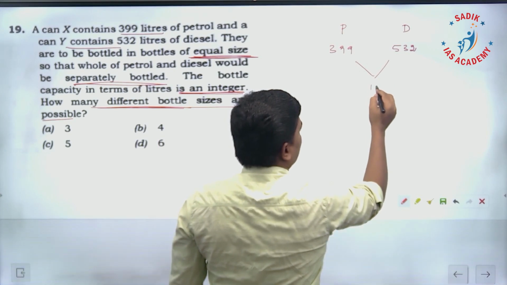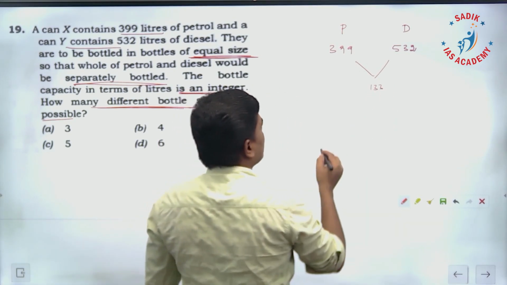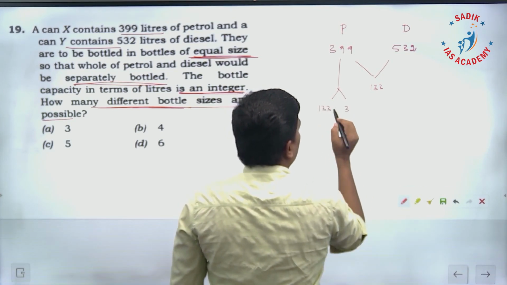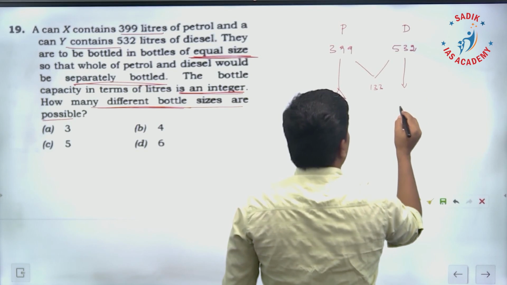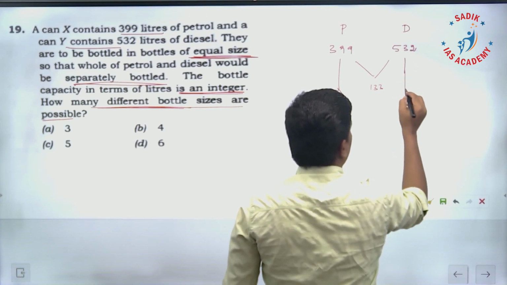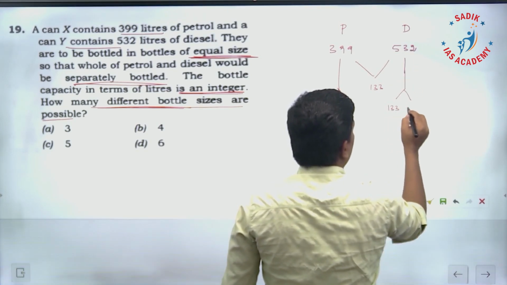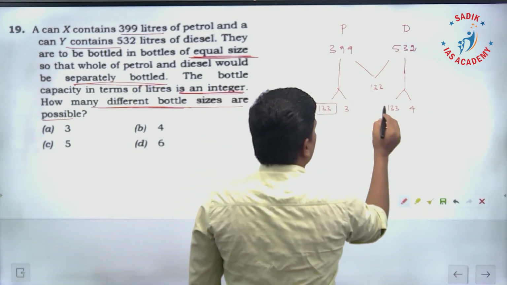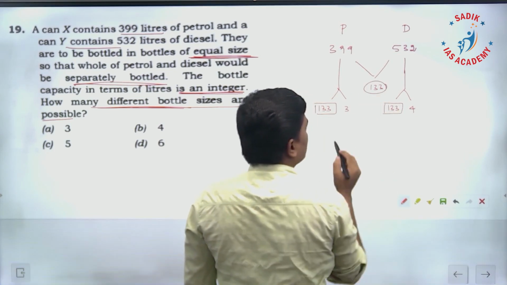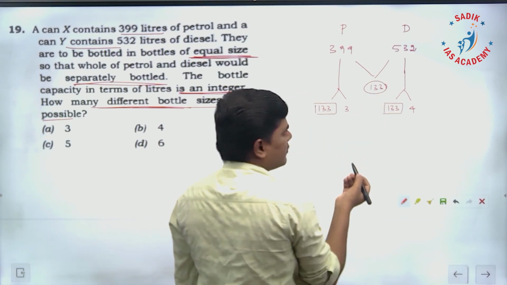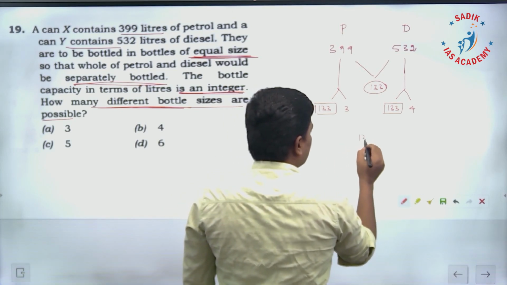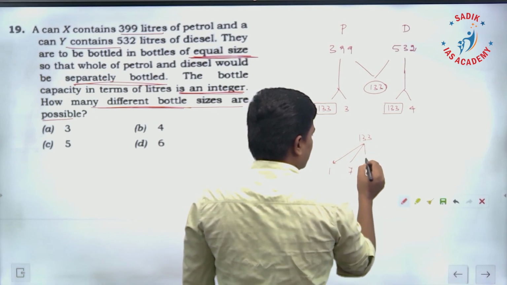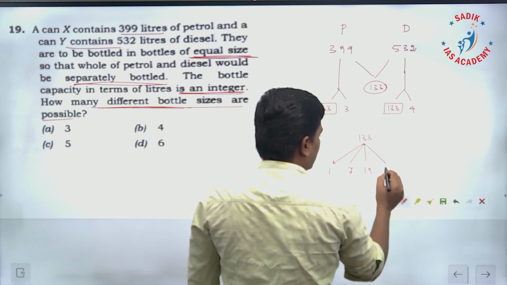HCF is 133. See, this number can be written as 133 into 3, and this number can be written as 133 into 4, right? That means your HCF is going to be 133. Now if you take 133, what are the factors of 133? The factors are going to be 1, it is divisible by 7, divisible by 19, then 133.